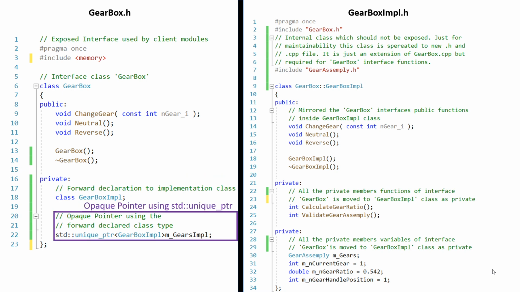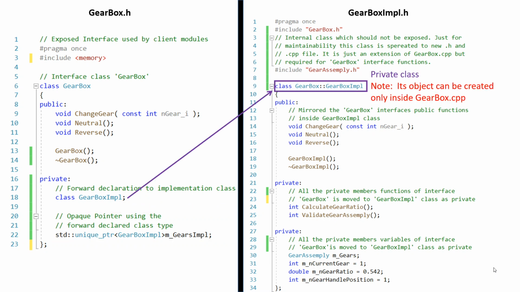Gearbox interface contains an opaque pointer to the forward declared GearboxImpl class type. Here, std::unique_ptr is used for memory handling of the opaque pointer. As you can see, the gear assembly header file is included inside the GearboxImpl. Here, since the GearboxImpl class is only an internal class of the gearbox library, no one can access this class outside.